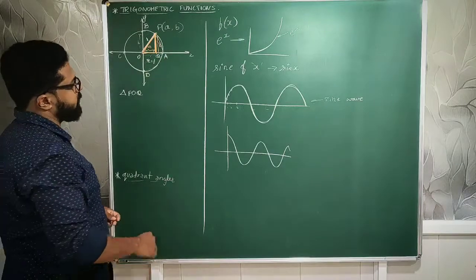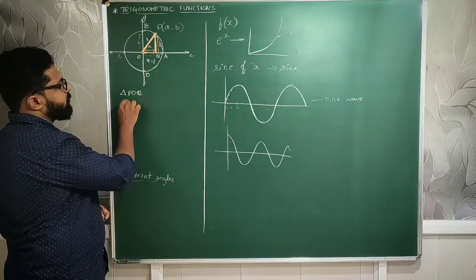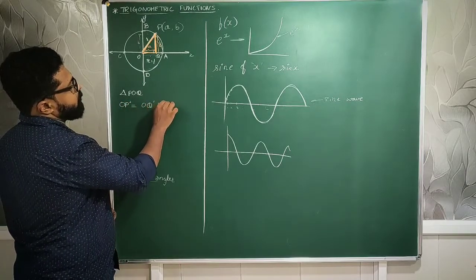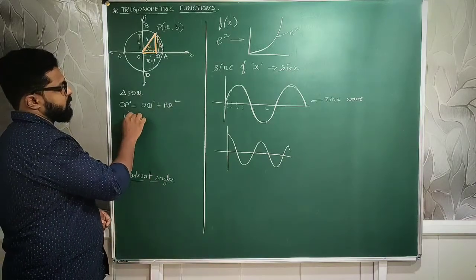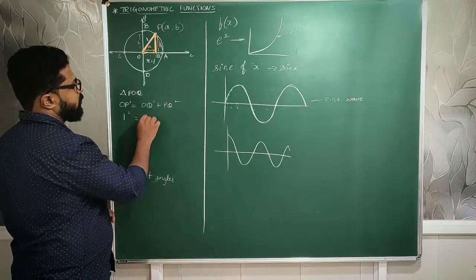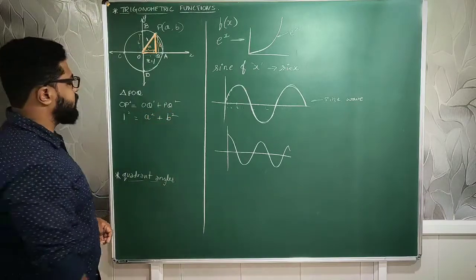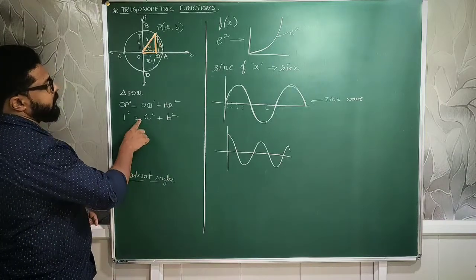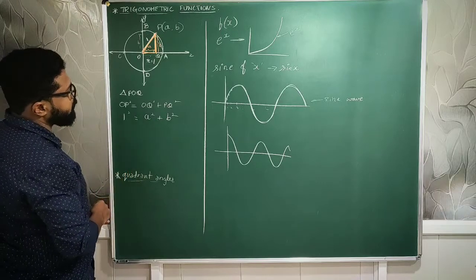So then, I can apply the Pythagoras theorem to that one, which says OP square is equal to OQ square plus PQ square. Yes, OP square is 1 square, OQ is A square, and this is B square. Correct? So much I have done with this right now. So then, let me look into what A square and B square are.